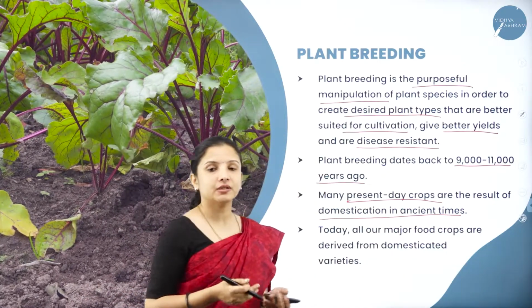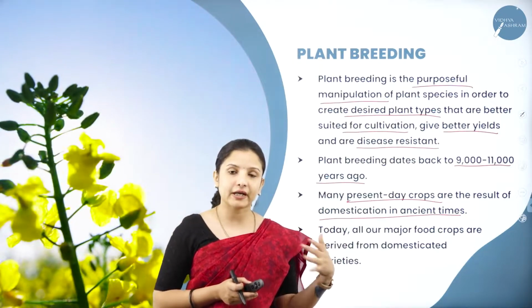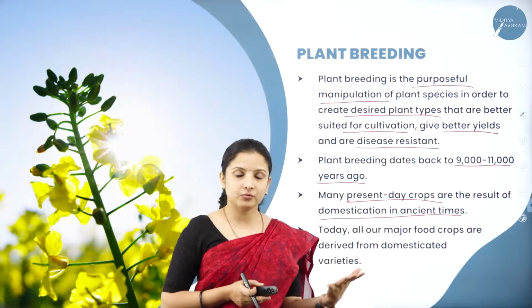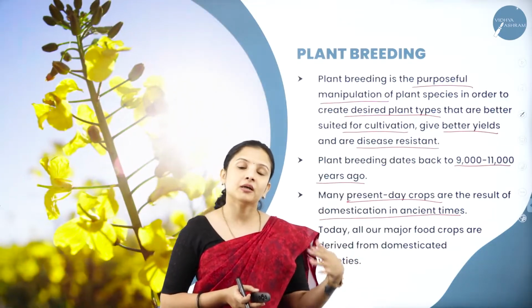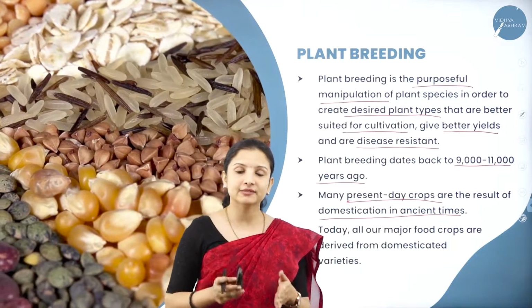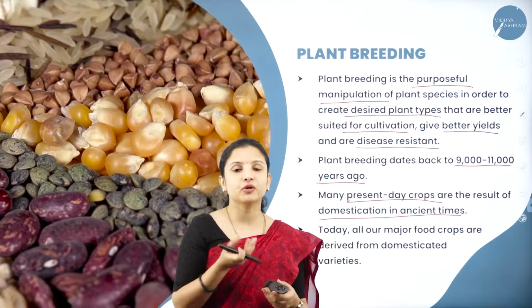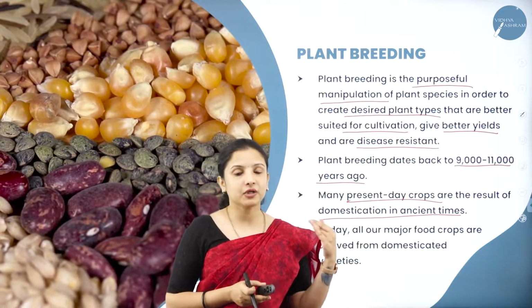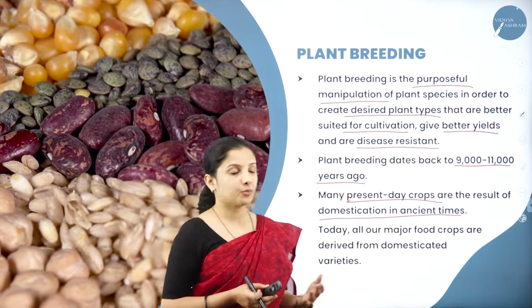The best example that I can give you is maize. The wild varieties of maize, or the age-old maize, were not easily consumable by human beings. But because of the plant breeding techniques that were carried out, the present day maize that we get, we can even eat when it is in the young kernels. We can eat it as such, or we can cook it easily and use it for various culinary purposes, right?